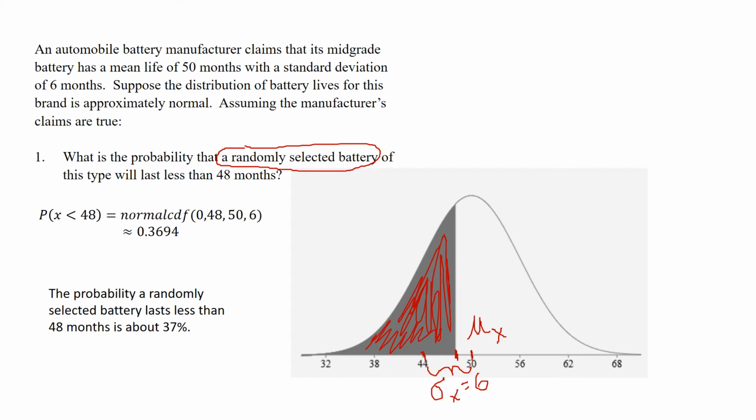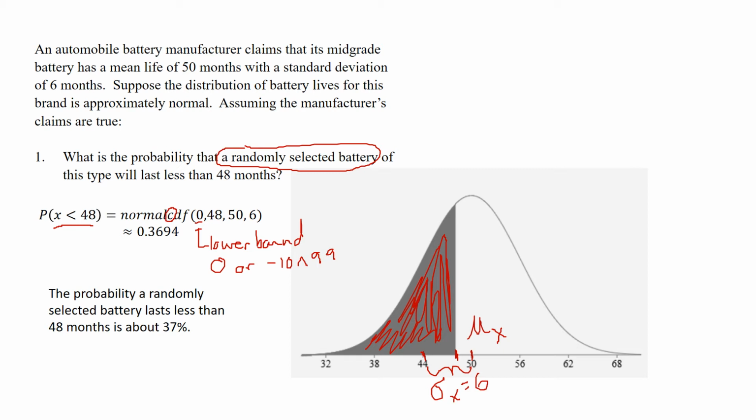So we go into our calculator and we use the normal CDF. We want the probability that a single battery has a lifespan of less than 48 months. We use the normal CDF, and we're going to here use our lower bound. Now, we can either use 0, because no battery can last less than 0 months, or -10 raised to the 99. Both answers are very similar, so it really doesn't matter which one we use.